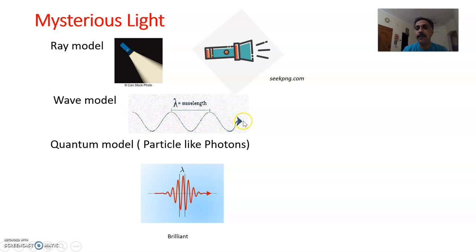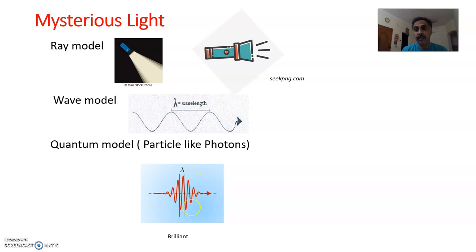By treating light as a wave, people explained certain properties or phenomena of light like interference, diffraction, polarization, etc., which we come across in higher classes, for example 9th, 10th.